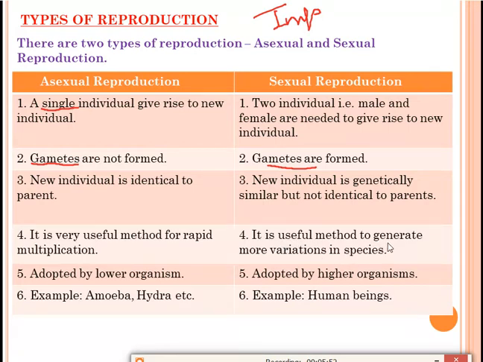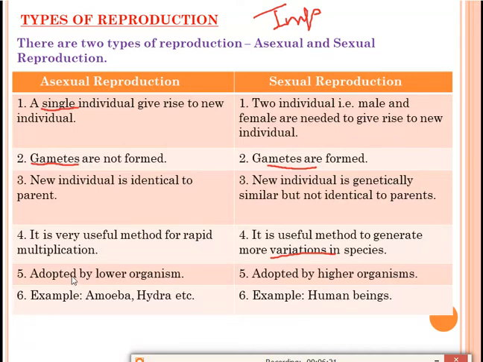Sexual reproduction is a useful method to generate more variation in species. We have already discussed that variation is very useful for the survival of the species, and it is also the basis of evolution. So in sexual reproduction, since more variation is there, the chance of survival is more. But in asexual reproduction, variation is less, so the chance of survival is less.